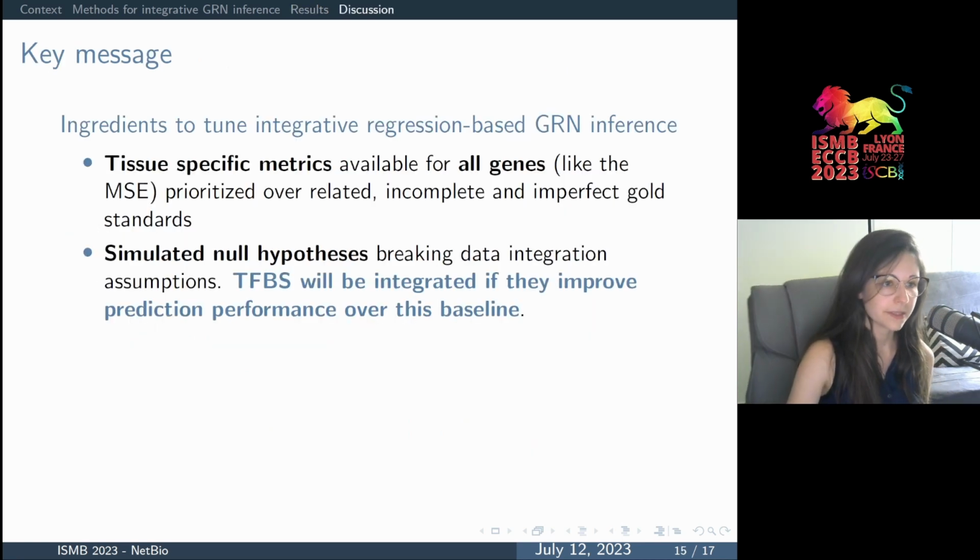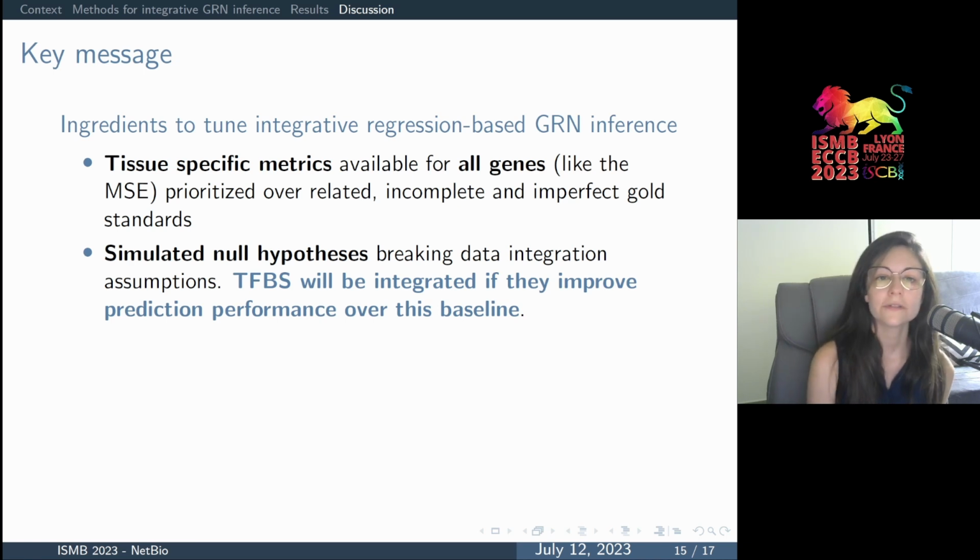So the main message of this talk is that in order to tune integrative regression-based gene regulatory network inference in a gene-specific manner and in a data-driven manner, we relied on two ingredients. First, using prediction performance of gene expression on test samples.